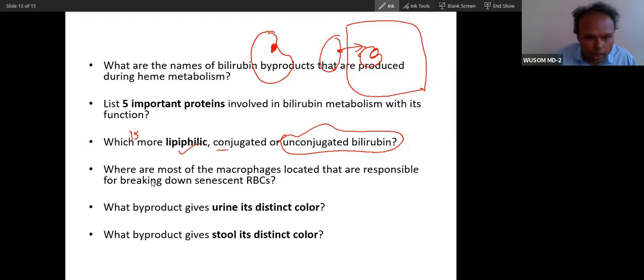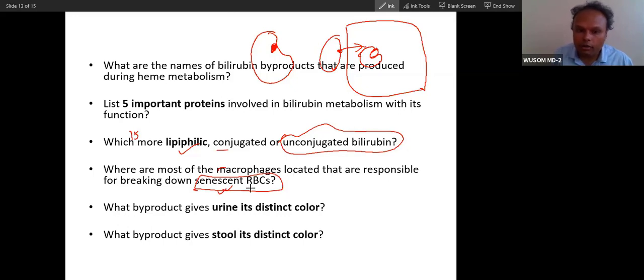Let's see this question. Where are most of the macrophages located that are responsible for breaking down senescent RBC, dead RBC? Senescent means old RBC that has to die.